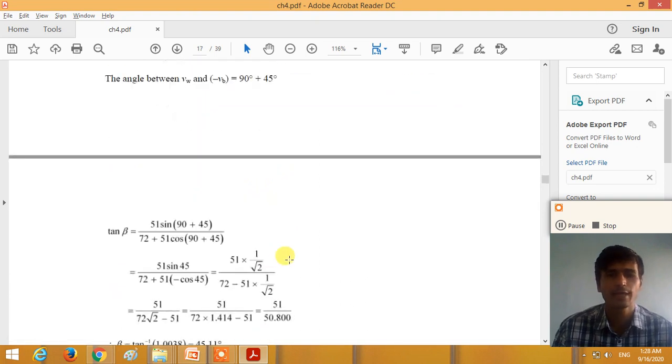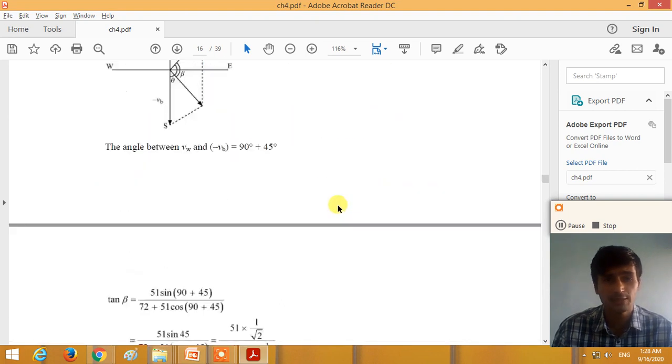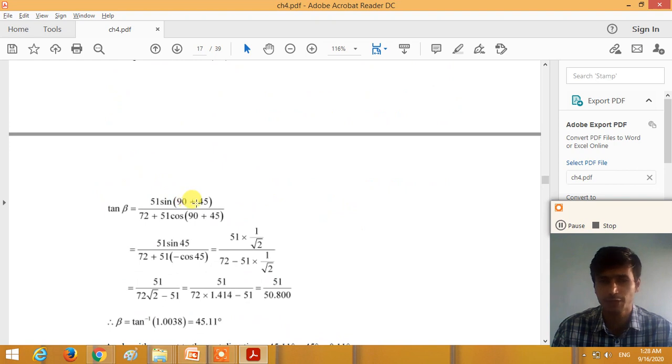So the angle is 90 plus 45, that is 135. So how can we find the angle of the fluttering of the flag? Tan beta is equal to B sin theta divided by A plus B cos theta. Here VB is given to you, 51. So 51 sin (90 plus 45) divided by VW 72 plus 51 cos (90 plus 45), right?